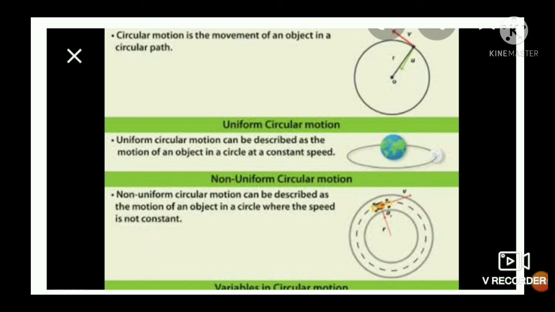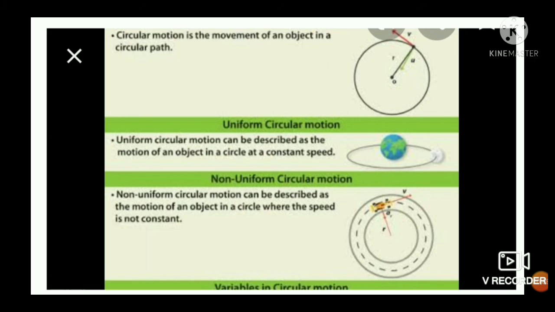Now we can see examples of both. Examples of uniform circular motion are the hands of a clock: the minute hand, hour hand or second hand completes one rotation in equal time, and therefore these are uniform circular motion. Or the motion of the moon around the earth, the motion of the earth around the sun, these are some examples of uniform circular motion.